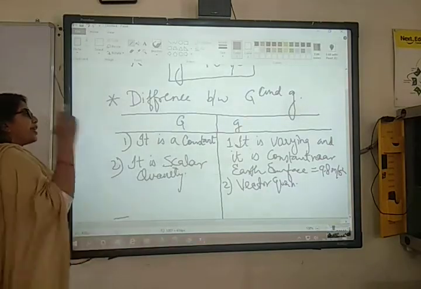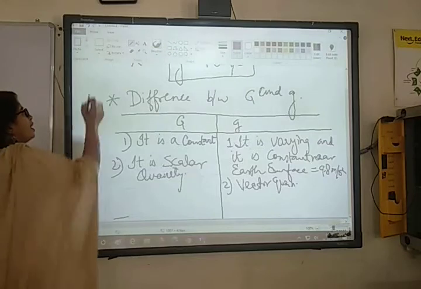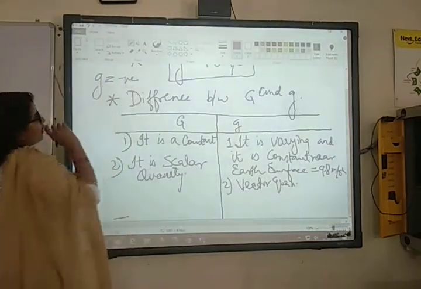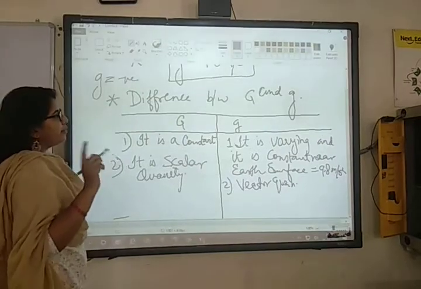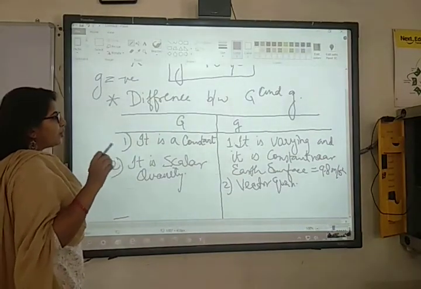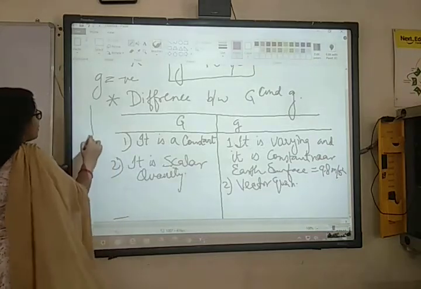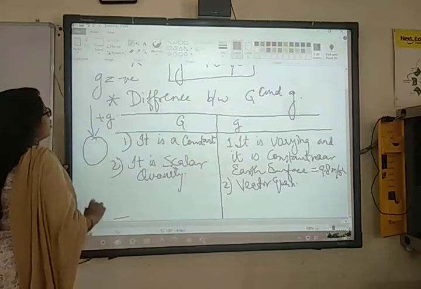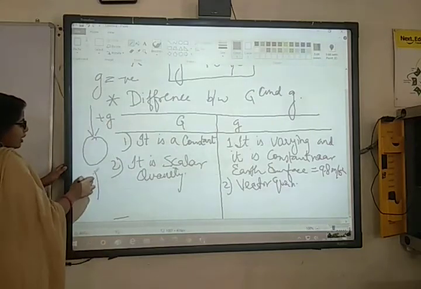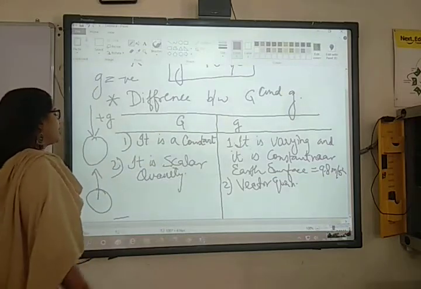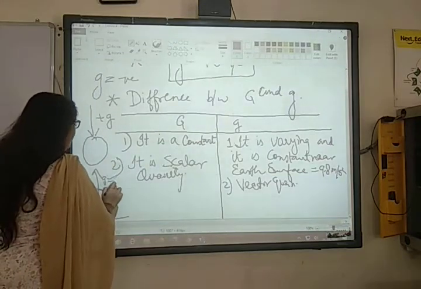और अगर upward direction में आप किसी ऑब्जेक्ट को थ्रो करोगे तो वहाँ पे आप g को क्या लोगे? You will take g as negative, right? You have done in numericals 10.3, 10.4 आपने examples करे थे. वहाँ पे आपने देखा है कि g की वैल्यू आप पॉजिटिव कब लोगे? जब ऑब्जेक्ट फॉल हो रहा है अर्थ के टुवर्ड्स में. Then you will take the value of g as positive. But if you throw any object from the earth surface in the upward direction, you will take g as negative. ठीक है?